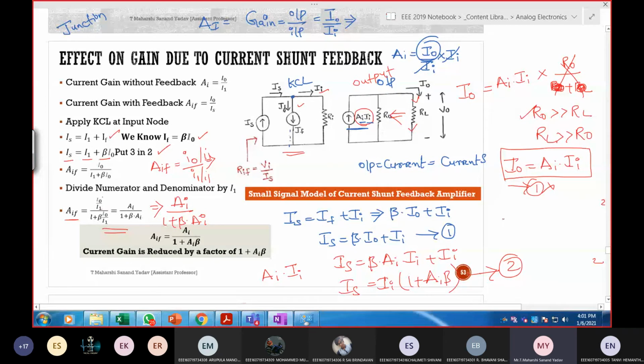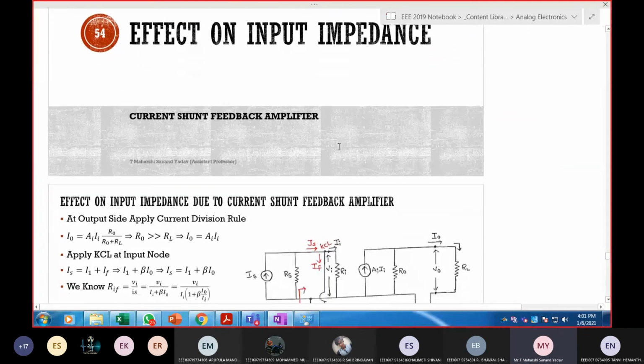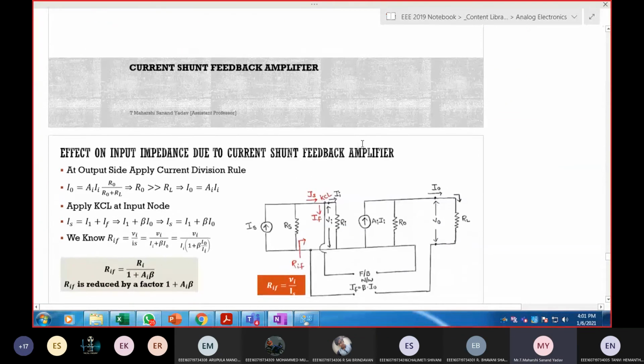Consider this one as 1, this as 2, and one more thing is IF is equal to beta times I naught. You make use of these three equations and try to find out the relationship between output as well as input, so that we can calculate the effect on gain due to current series or current shunt feedback. In the same manner, the effect on input impedance due to current shunt.